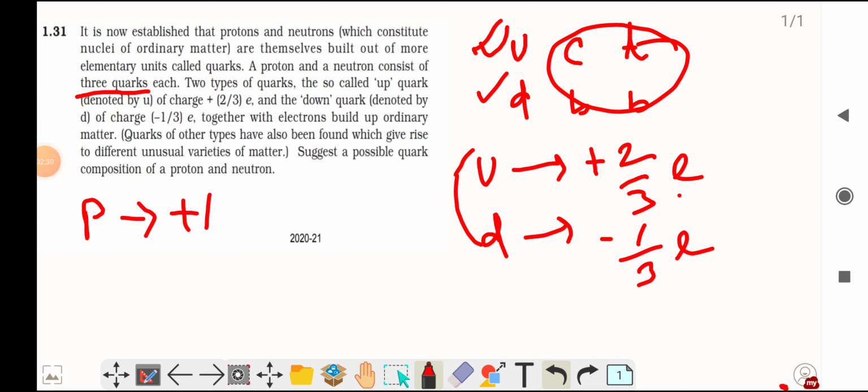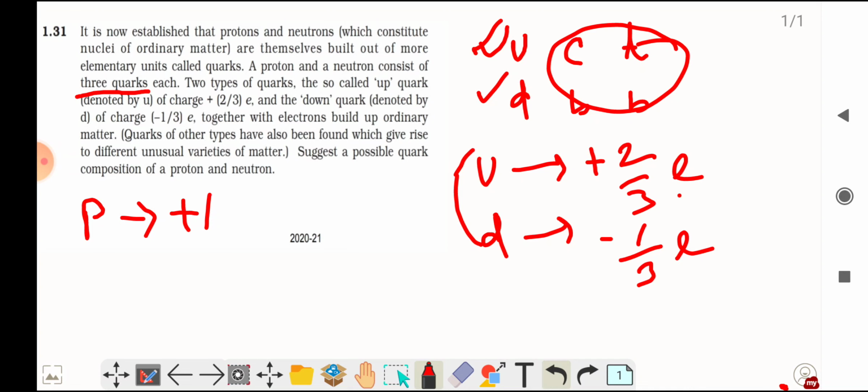Okay, so you have to combine up and down. You can take 2 up, 1 down. You can take 1 up, 2 down. You have to combine these quarks in such a way that the net charge should be plus 1 on the